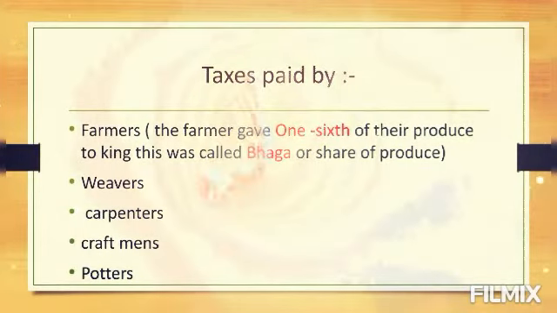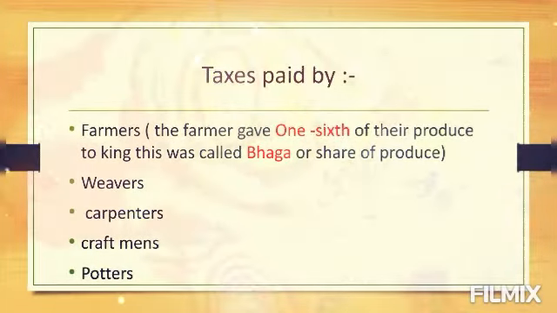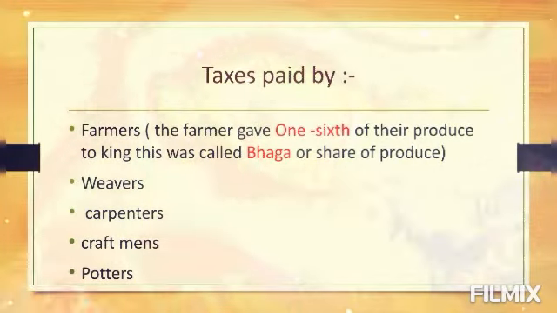In simple words, 1/6 part of the total production of the farmer had to be given to the king as a tax, which is known as bhaga, bhag, or share of produce.